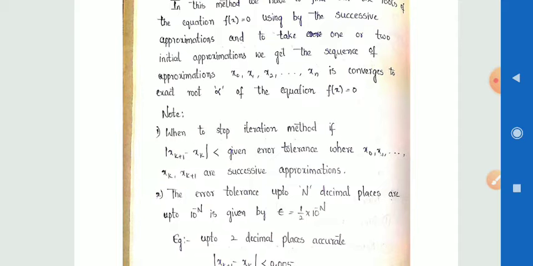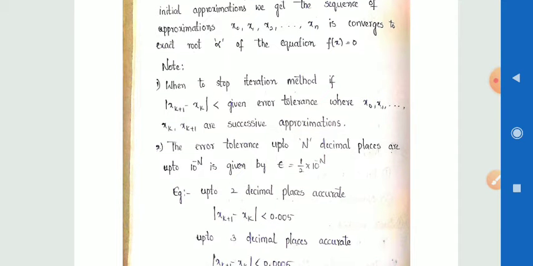Here some notes are going to be discussed. We stop the iteration method if |xn+1 - xn| is less than the given error tolerance, where x0, x1, ..., xk+1 are the successive approximations. Means when two successive approximations differ by less than the given error tolerance. Second, the error tolerance up to n decimal places, or up to 10 to the power minus n, is given by epsilon = 1/2 × 10^-n.